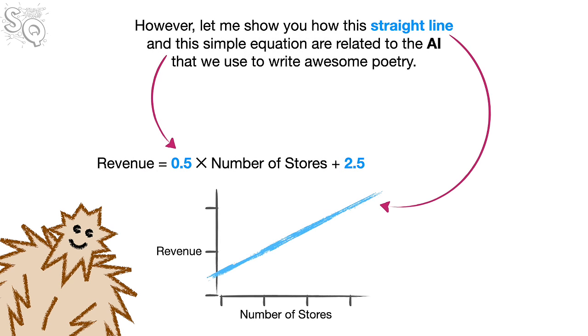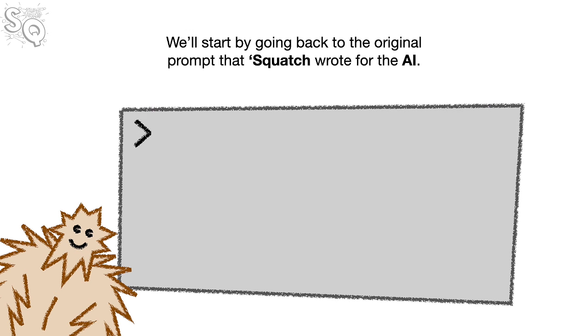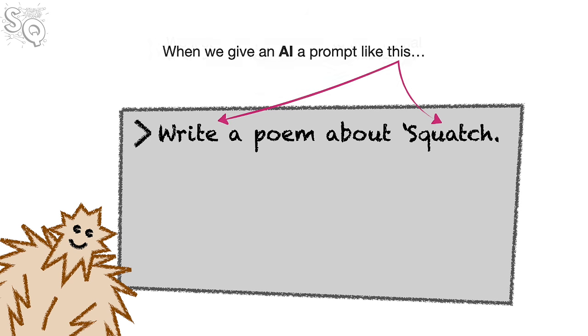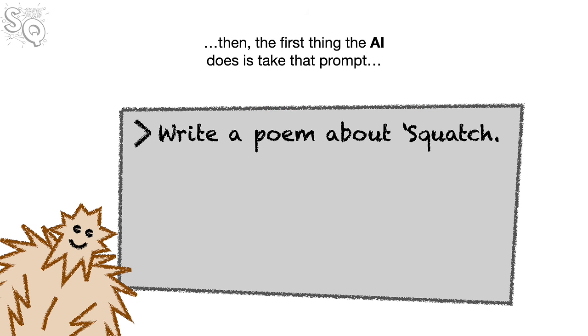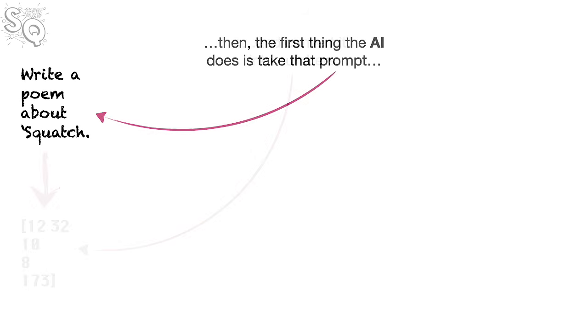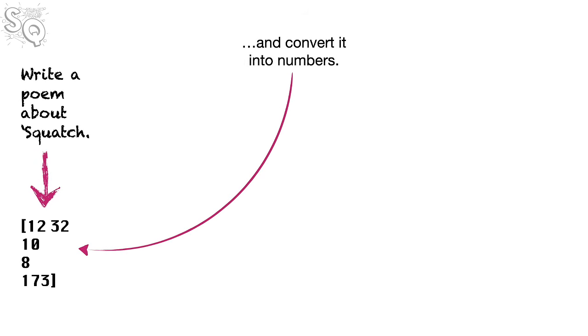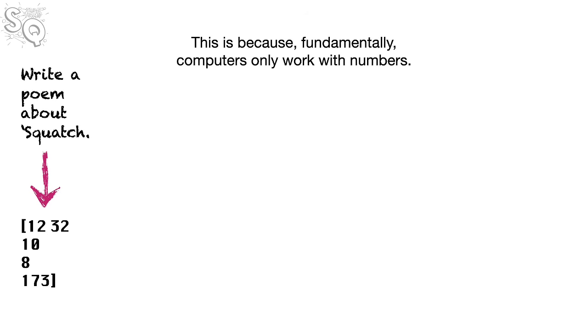However, let me show you how this straight line and this super simple equation are related to the AI that we use to write awesome poetry. We'll start by going back to the original prompt that Squatch wrote for the AI. Write a poem about Squatch. When we give an AI a prompt like this, then the first thing the AI does is take that prompt and convert it into numbers. This is because, fundamentally, computers only work with numbers.